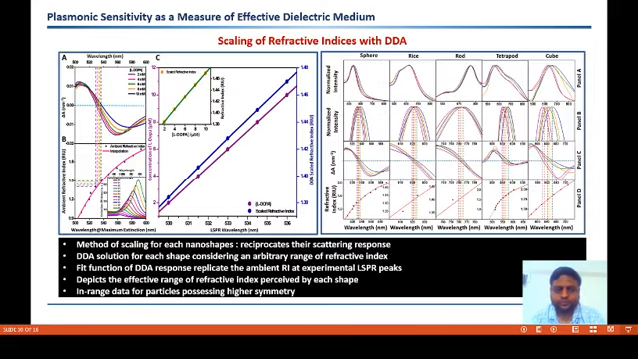In the simulation, we simulated each of the nanoshapes against arbitrary shifts in the refractive indices. Then, in the next step, we projected the experimental shift in plasmon peaks so that we could obtain the effective refractive index experienced by each nanoshape. The projection is shown here in the right panel, and the left panel shows the projection of a sphere on a larger scale, and shows the linearity which we have found in the overall analysis.